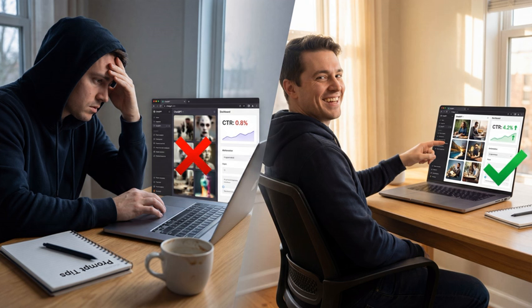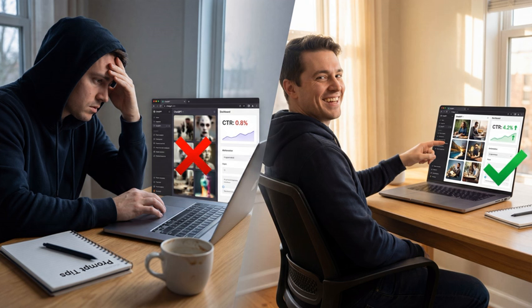Whoa, that's a lot of images. But if half of those are failing to hit their CTR benchmarks, that's a real problem. Exactly. It's like trying to run a high-performance engine on low-grade fuel. You've got the tool that can work wonders, but if you don't use it right, you're just not going to get the power you need. So, what's the first mistake people are making?